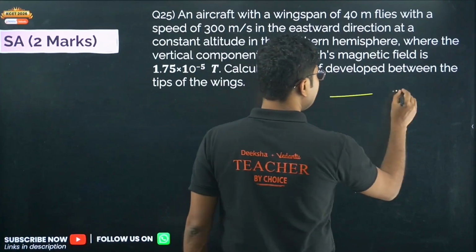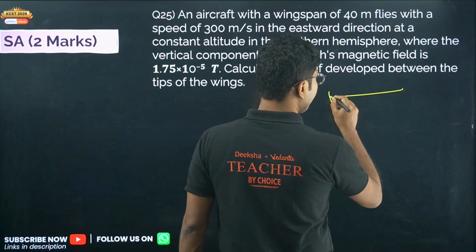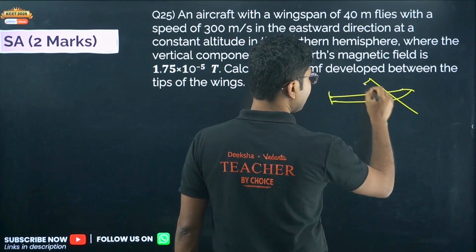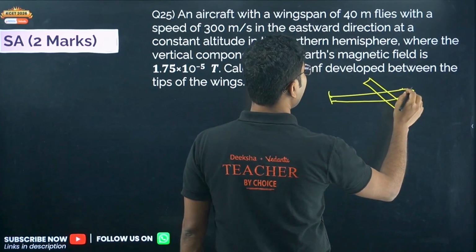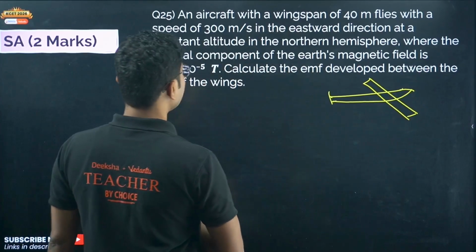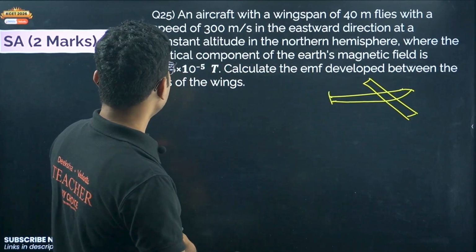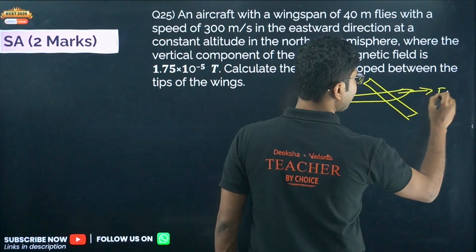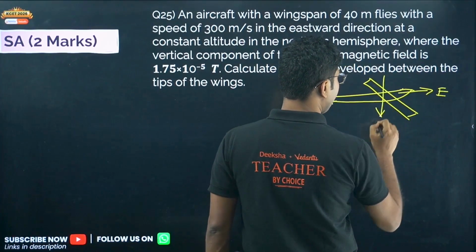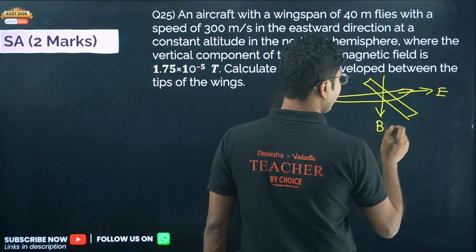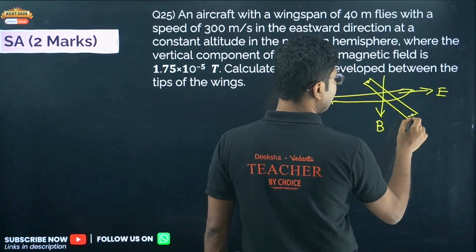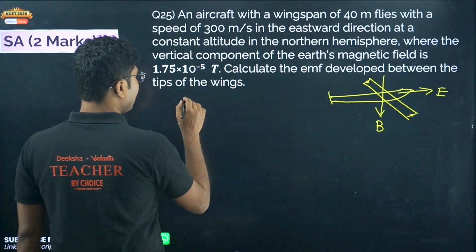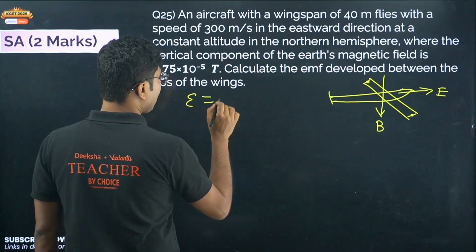So there is a plane which is flying. The wingspan is given. Is it flying from west to east? Eastward, it is flying eastward. The vertical component of the magnetic field is given over here, and they are asking what is the EMF induced between the wingspan of the plane. So that means we will be using a simple formula.